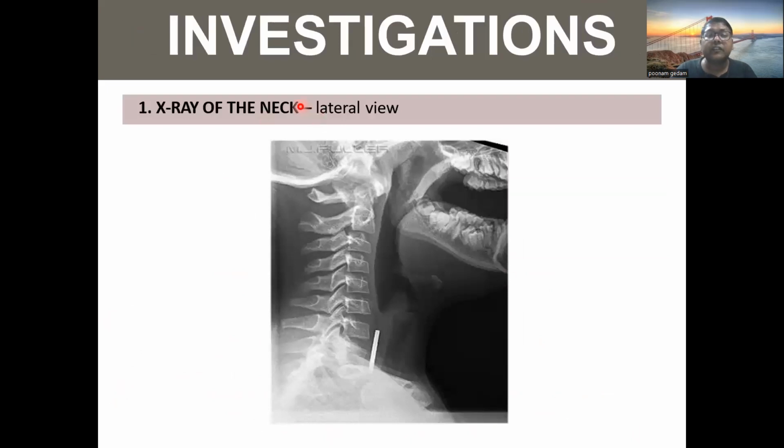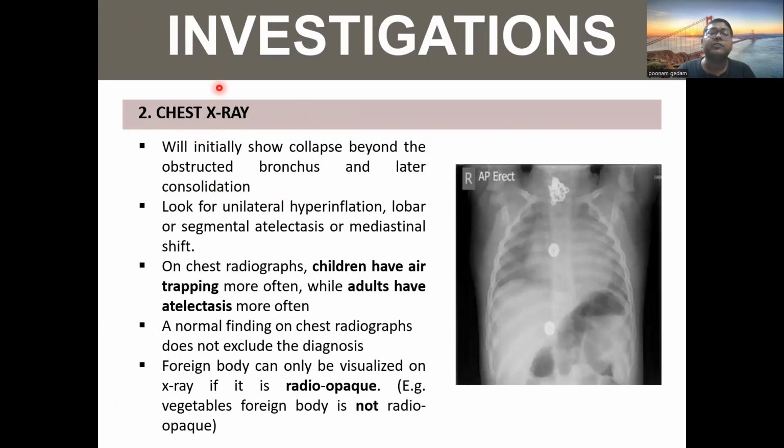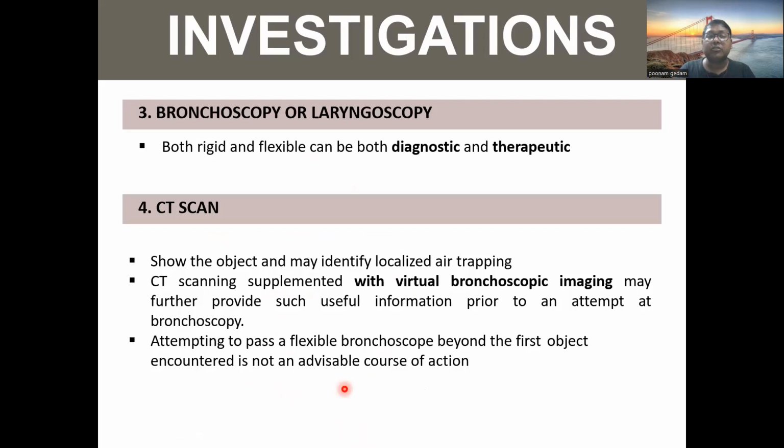Investigations: X-ray of the neck, lateral view. For example, in this we can see that some metallic foreign body is there. It can be a coin. We have to take an AP view also. Chest X-ray will initially show collapse beyond the obstructed bronchus and later consolidation. Look for unilateral hyperinflation, lobar or segmental atelectasis, or mediastinal shift. On chest radiograph, children have air trapping more often, while adults have atelectasis most often. A normal finding on the chest radiograph doesn't exclude the diagnosis. A foreign body can only be visualized on X-ray if it is radio-opaque. For example, a vegetable foreign body is not radio-opaque, while metallic ones are.